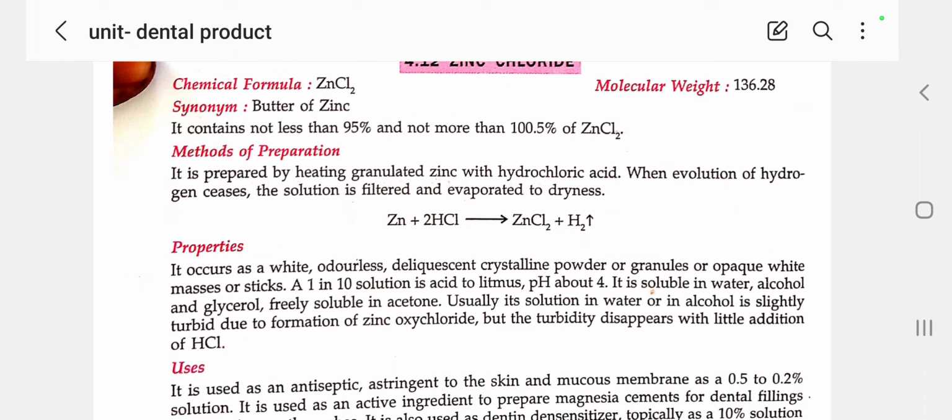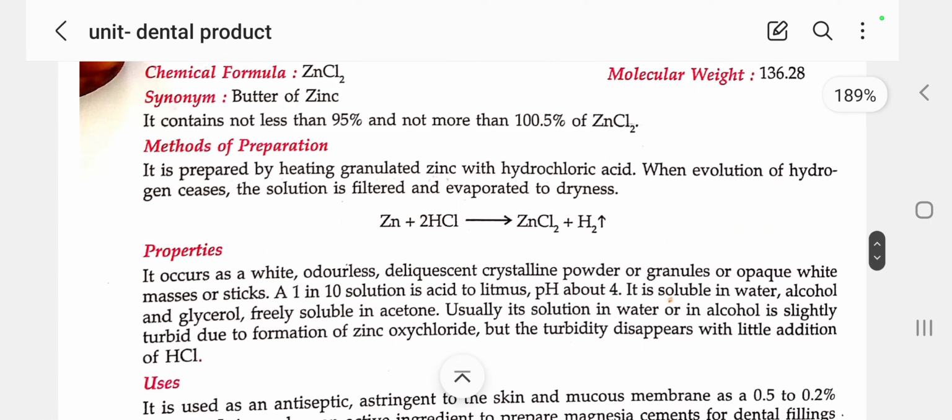When zinc is treated with hydrochloric acid, zinc chloride forms and hydrogen is released. It is prepared by heating granulated zinc, not normal zinc, with hydrochloric acid. When evolution of hydrogen ceases, the solution is filtered and evaporated to dryness.